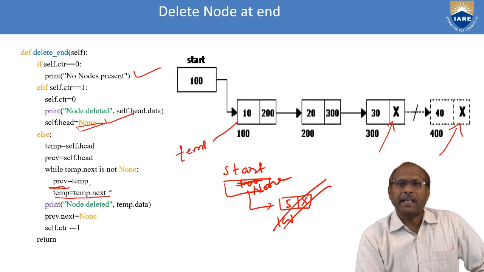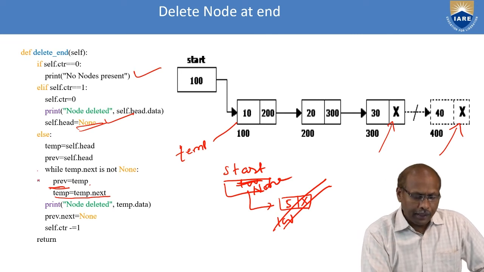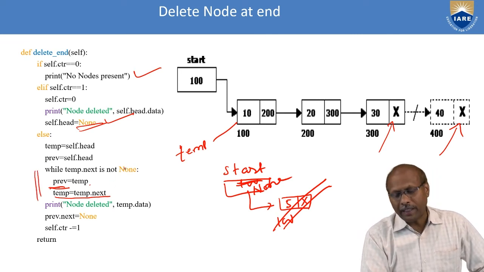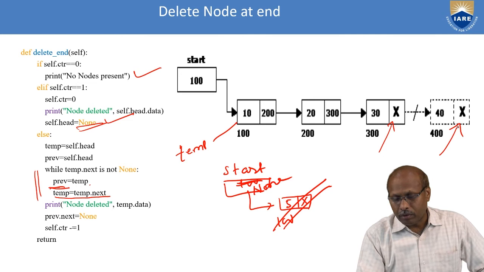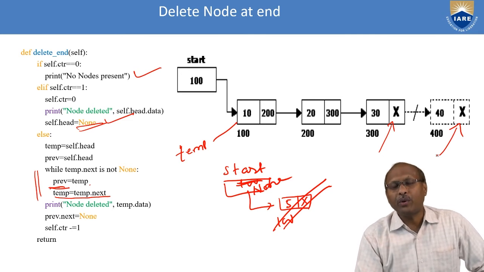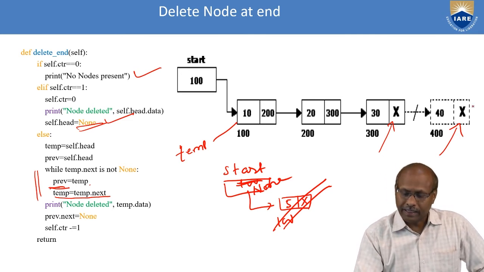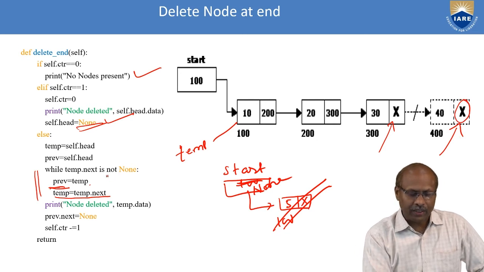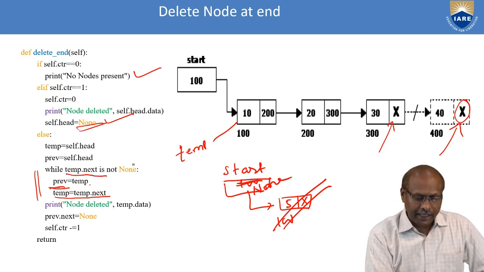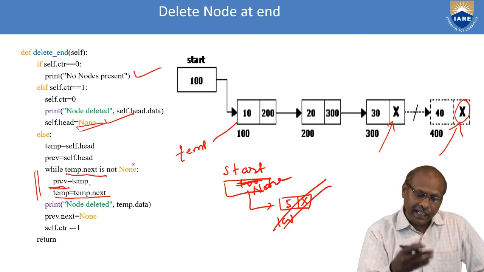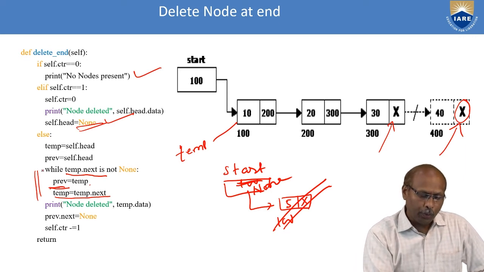So my loop repeats. How long will it repeat? Until my temp moves to the last node. How will I know whether it is the last node or not? For that, you always have to check a condition whether it is None or not. If temp of next is None, it is the last node. If it is not None, then my loop has to repeat. Once it is None, stop it.